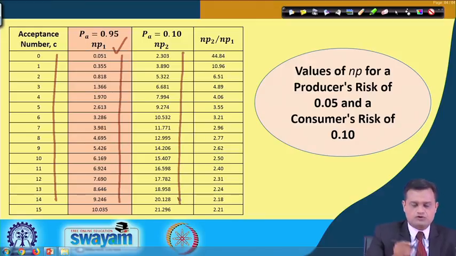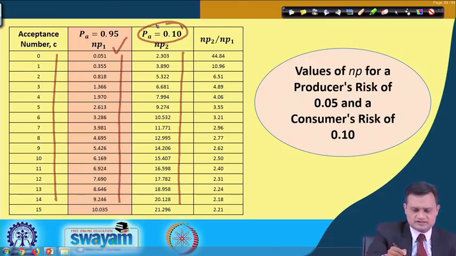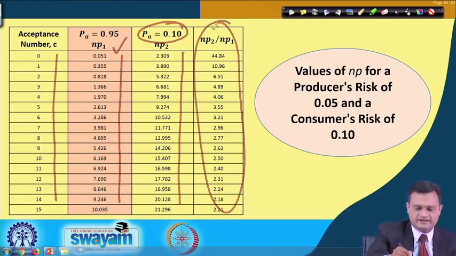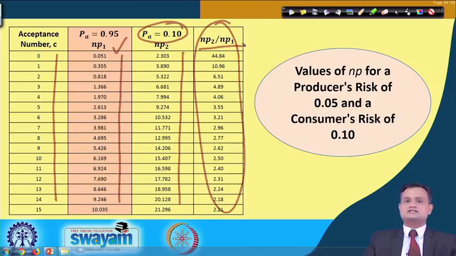NP2 is for 10% beta, and this is used for my stipulated consumer risk based single sampling plan. In the third column you have NP2 divided by NP1. This we will use for developing the single sampling plan which can accommodate stipulated producer's as well as consumer's risk.